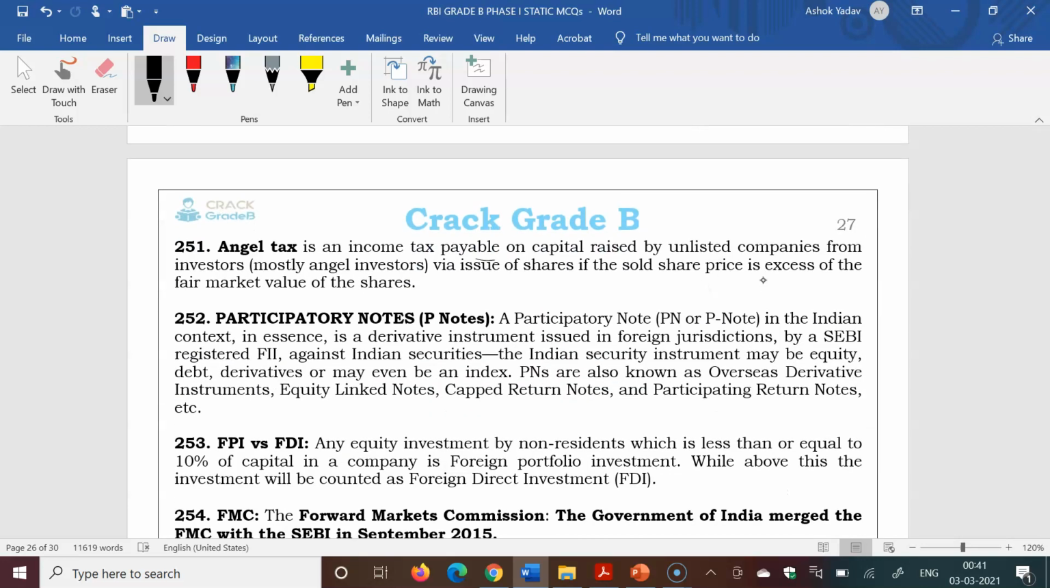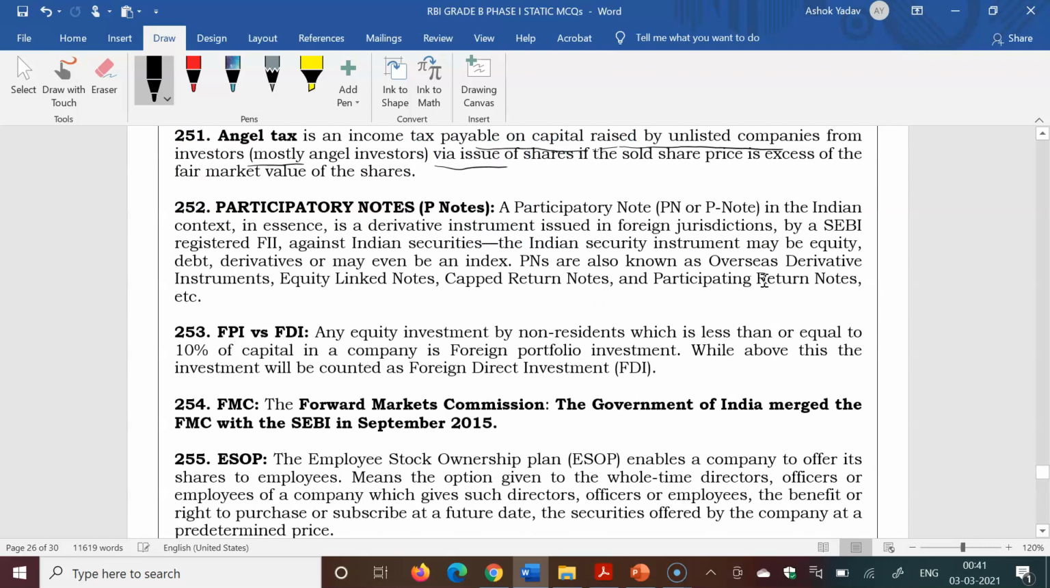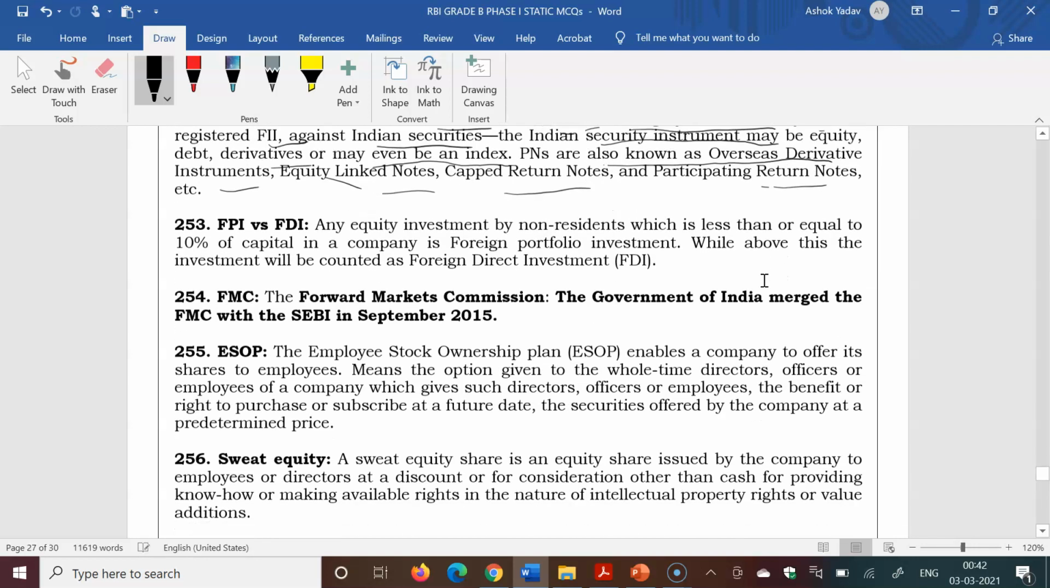Angel tax is an income tax payable on capital raised by unlisted companies from investors, mostly angel investors. Participatory notes, P-notes, are a derivative instrument issued in a foreign jurisdiction by a SEBI registered FII against Indian securities. The Indian security may be equity, debt, a derivative, or an index. P-notes are also known as overseas derivative instruments, equity linked notes, capped return notes, and participating return notes.